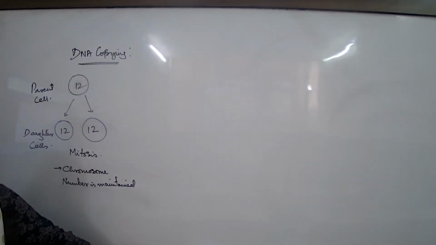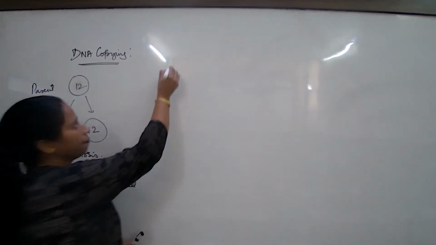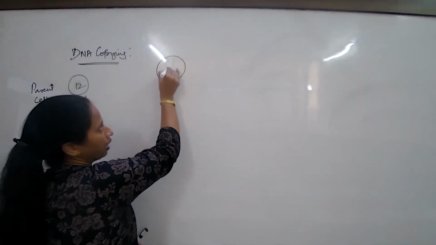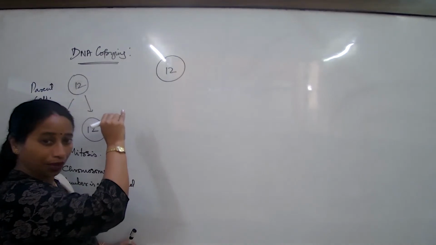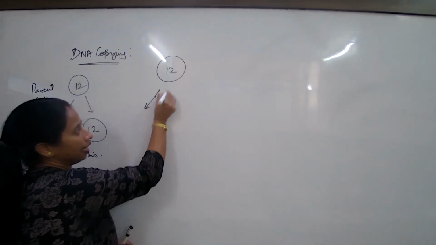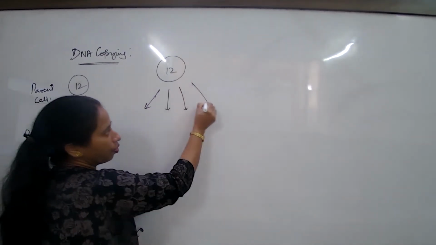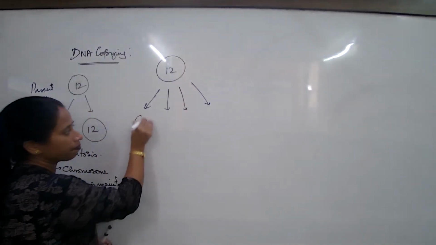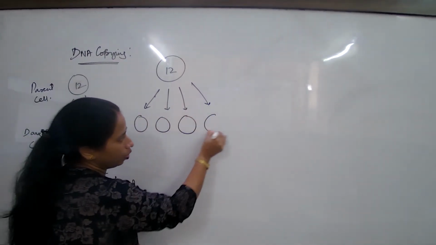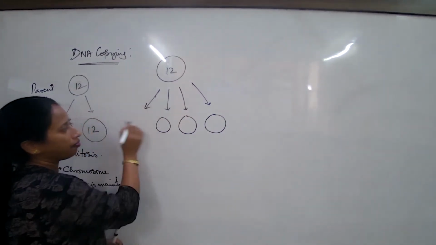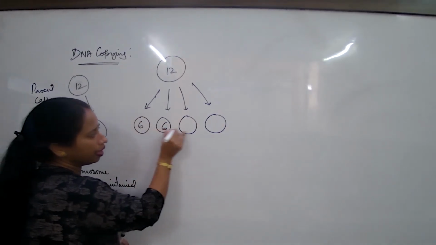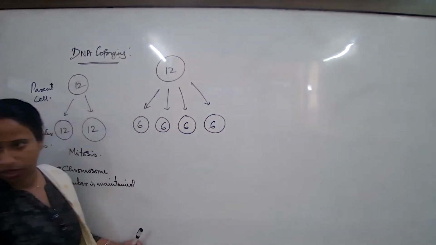No, there is one more type of cell division which specifically takes place during the process of reproduction, gamete formation. Now what is that? If I talk about one cell with 12 chromosomes, this cell will result in the formation of 4 cells, and each of these cells will always have half of the chromosome number.